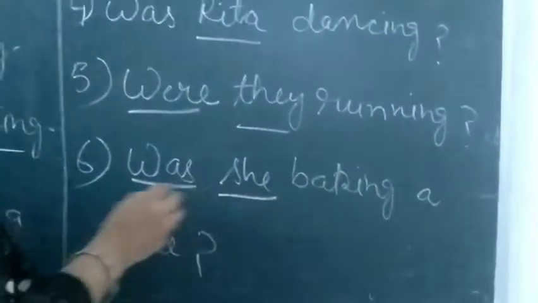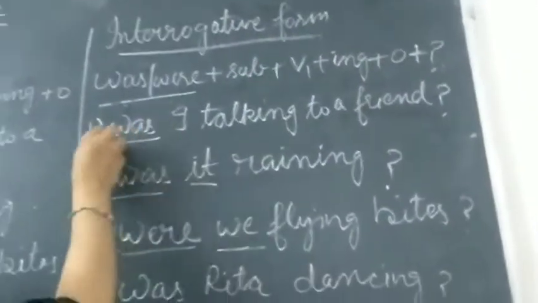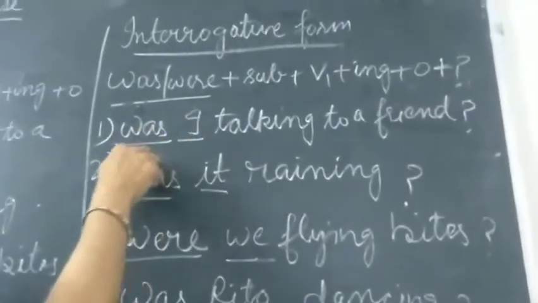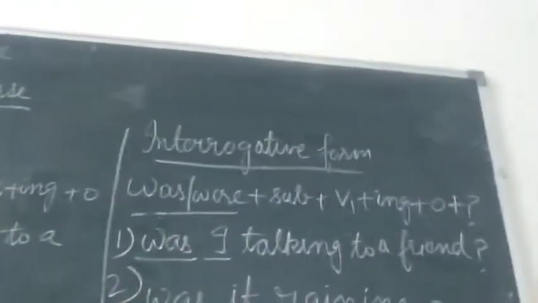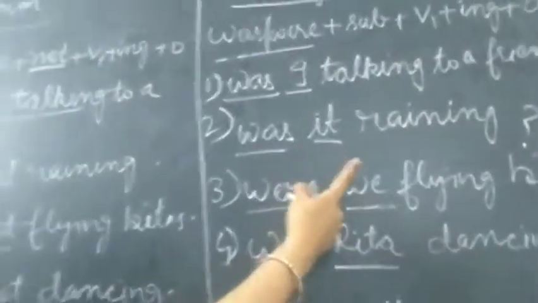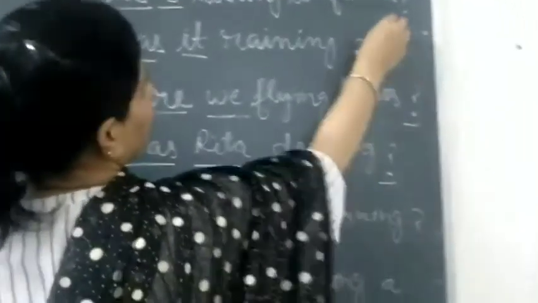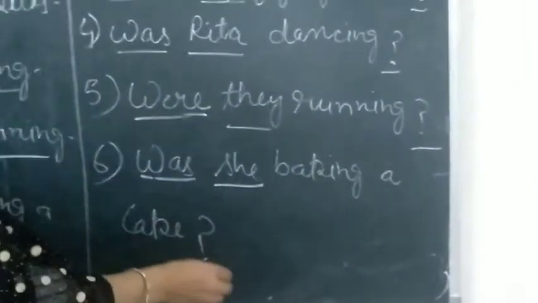So subject is singular, was; subject is plural, were. Here singular was, here it is plural, we were. Here it is singular, was. Here with first person I also we use was. So helping words or question asking words come in the beginning of the sentence when we change them into interrogative forms, and remember to put the question mark at the end of interrogative sentences, because without question marks your interrogative form will be incomplete.